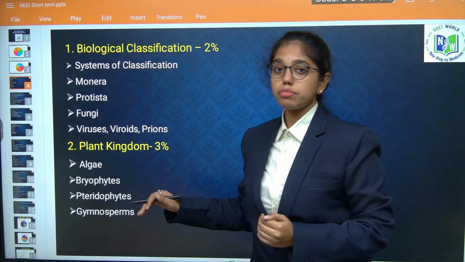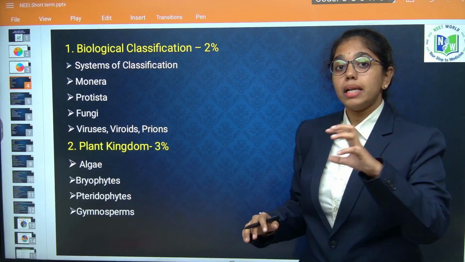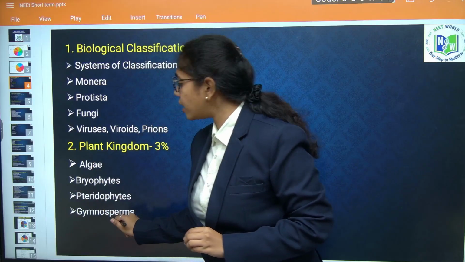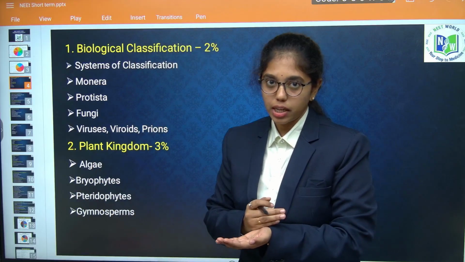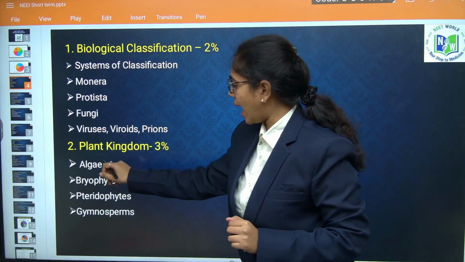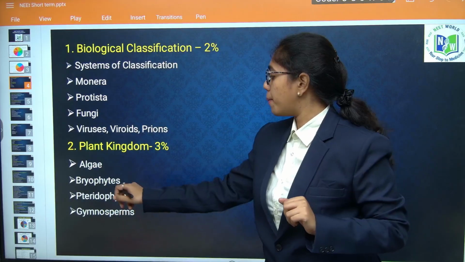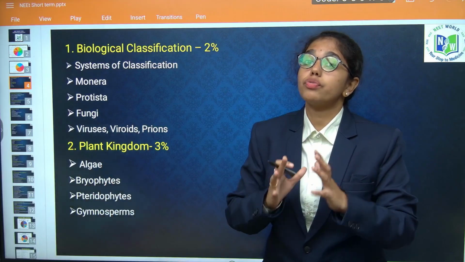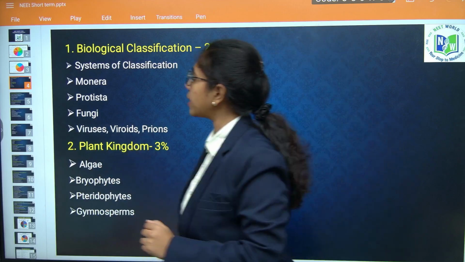Then comes the chapter plant kingdom. In plant kingdom, the most focused topics are algae and gymnosperms. When we look at all the previous year questions, mostly asked from algae, gymnosperms and then bryo and pterido also. So these are the topics you have to focus on from plant kingdom. Clear beta?